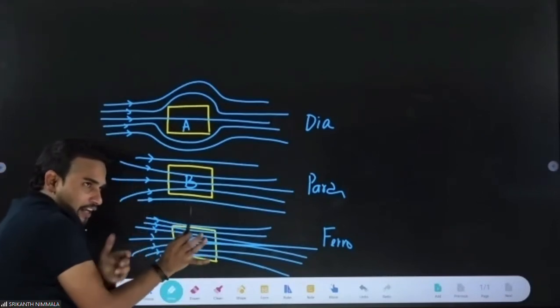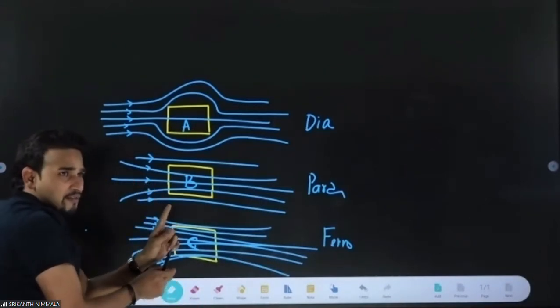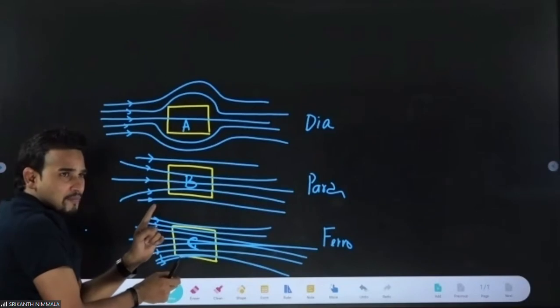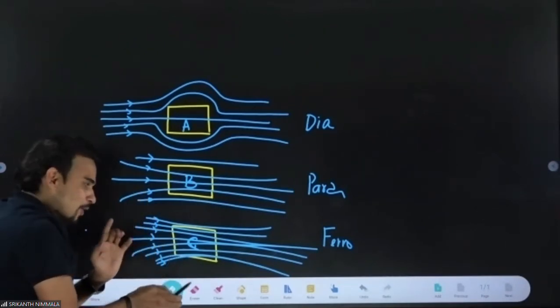So everyone has written, writing done, figure drawn, and draw nice diagrams like me. Don't draw bad diagrams. You see how nice my diagrams are. So draw nice diagrams. Okay, now be focused.